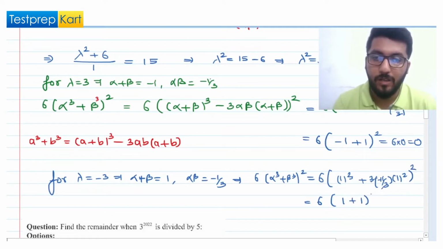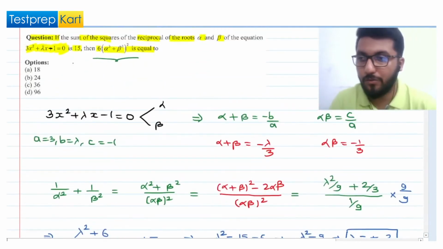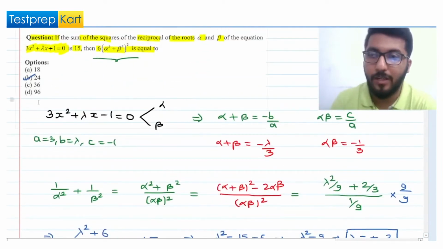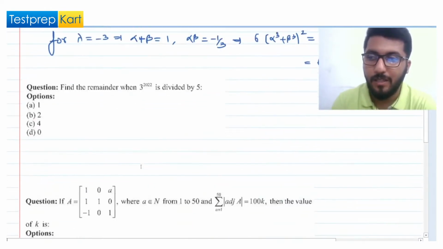So it will become 1 plus 1, but we have the square of that, so 2 square is 4. 6 into 4, that is 24. So you can see how we have got the value 24. So 24 is correct. Definitely try to understand this question. Use the sum of roots and the product of roots, a very basic concept. But yes, in this way we're going to do this question.